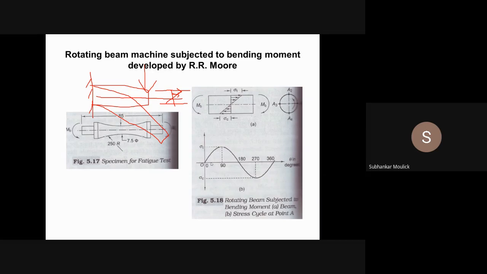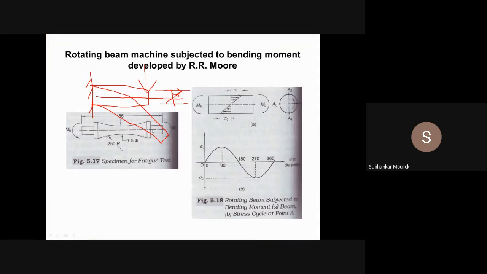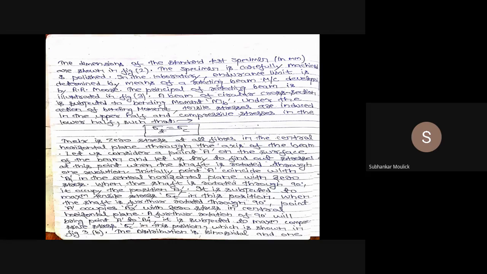If there is no mean stress line above the x-axis, whatever peak is there, that same peak you will get below the x-axis. And there is zero stress at all fibers in the central horizontal plane. See, in this particular central horizontal plane, bending stress is zero. Any doubt? No, sir.